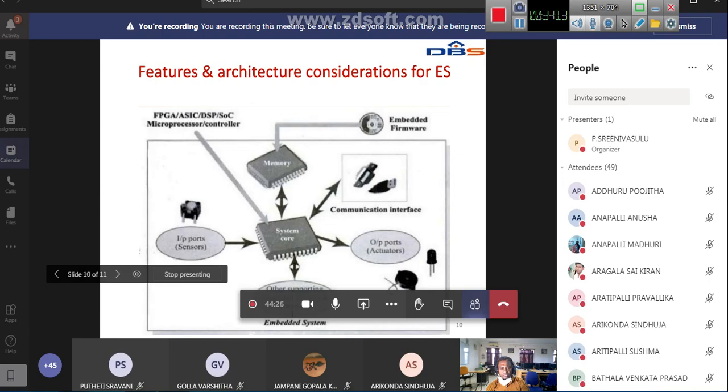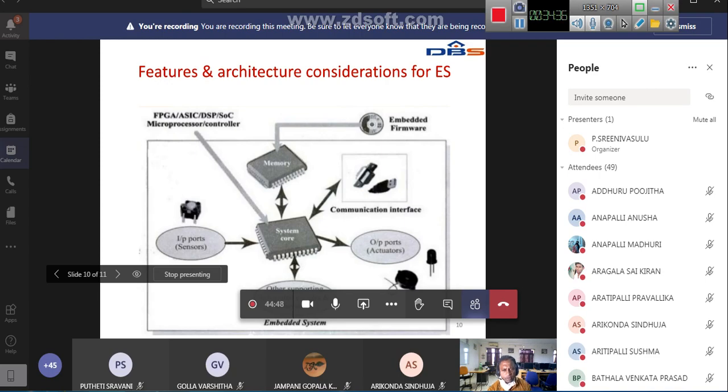So this is the embedded firmware, and these are the features and architecture considerations for an embedded system. Now we have memory, and we have embedded firmware. This is the FPGA, field programmable gate array.